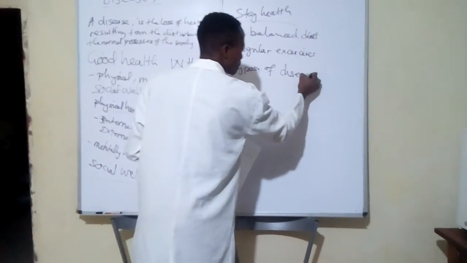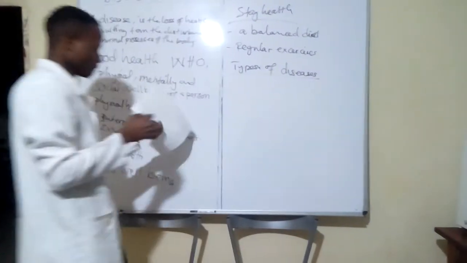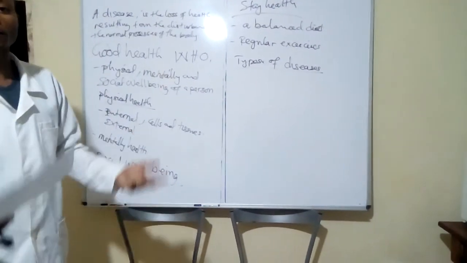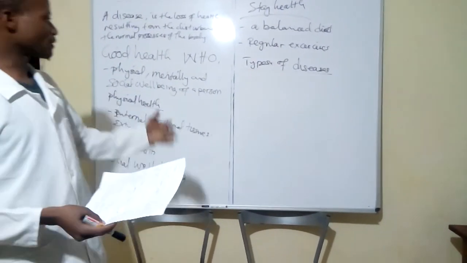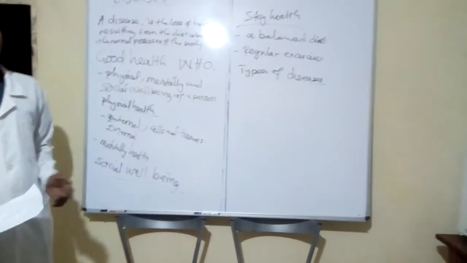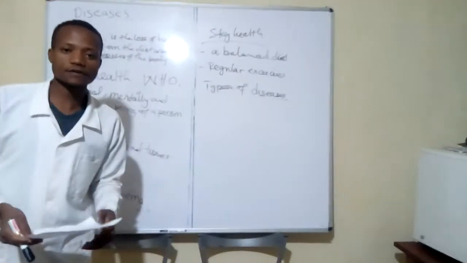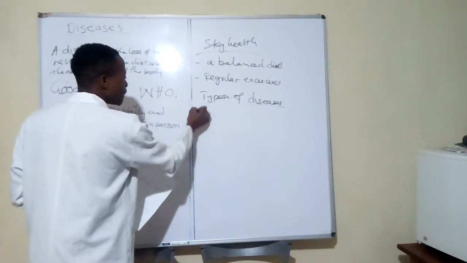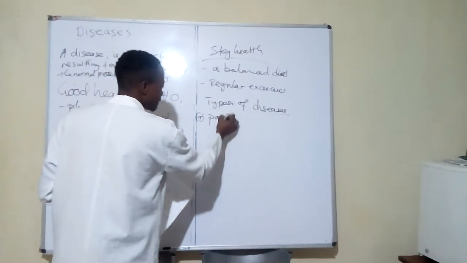Types of diseases. What are some of the types of diseases we know? We are not talking about HIV and AIDS, we are not talking about the diseases one by one, but groups of diseases. So one, we have what are called the pathogenic diseases.